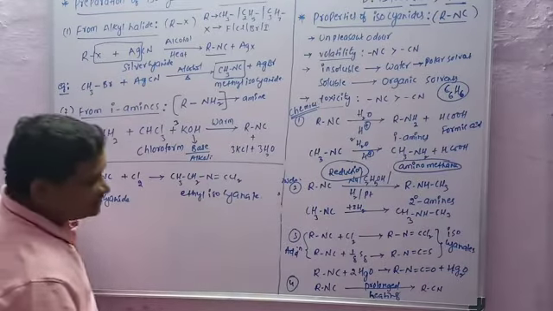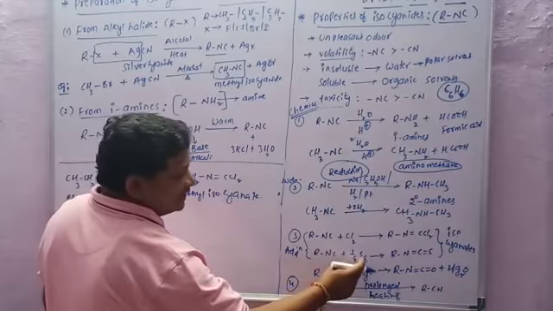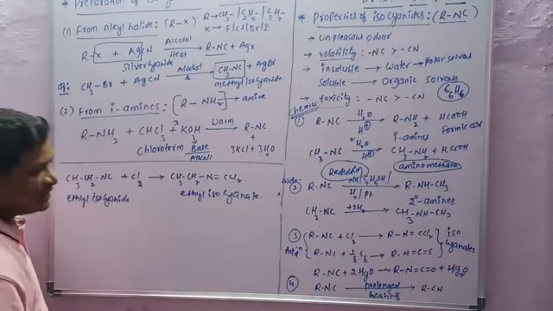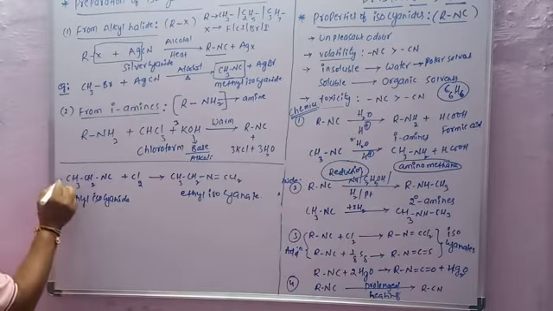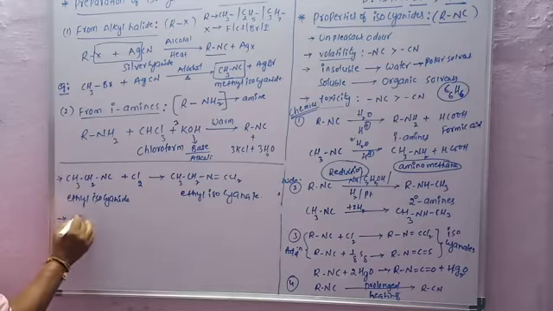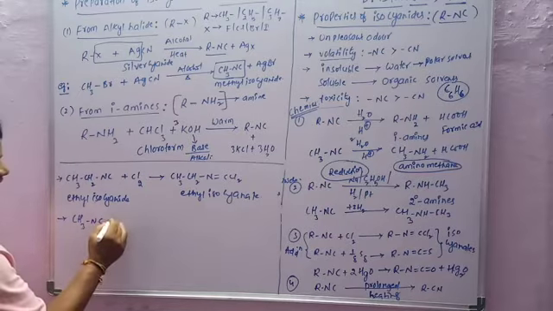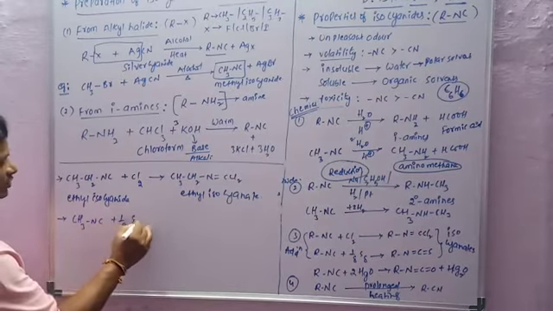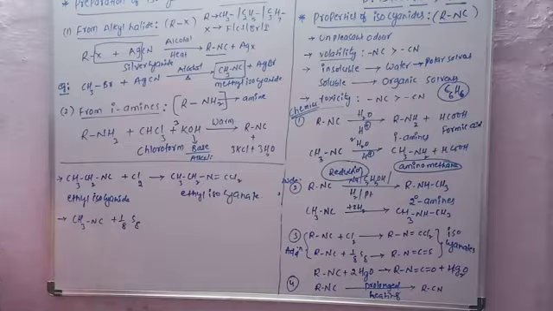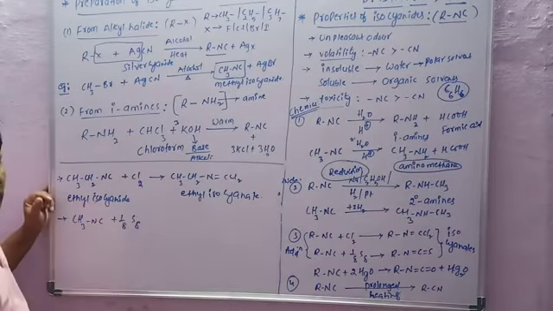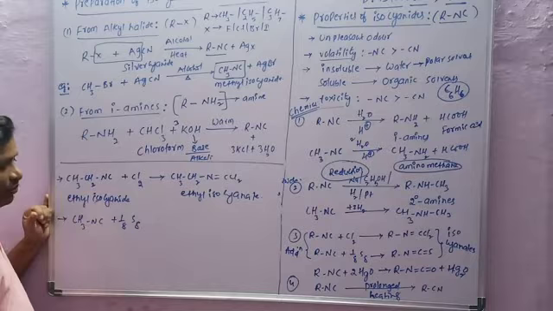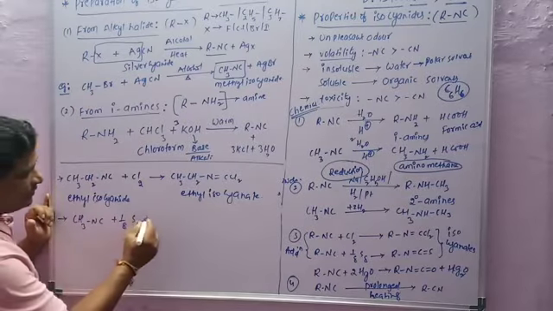Similarly, isocyanide undergoes addition with sulfur. For example, CH3NC, methyl isocyanide, is treated with 1/8 mole of S8, a polyatomic molecule.